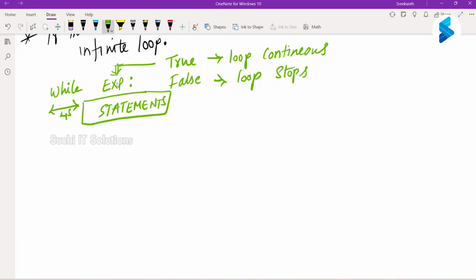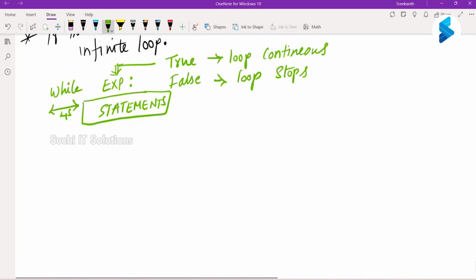Now you see this while and then you write your expression. This expression should result in a boolean, either true or false. If it is true, the loop continues. If it is false, the loop stops. What do we mean by that? Every time it tries to loop, it checks this expression.